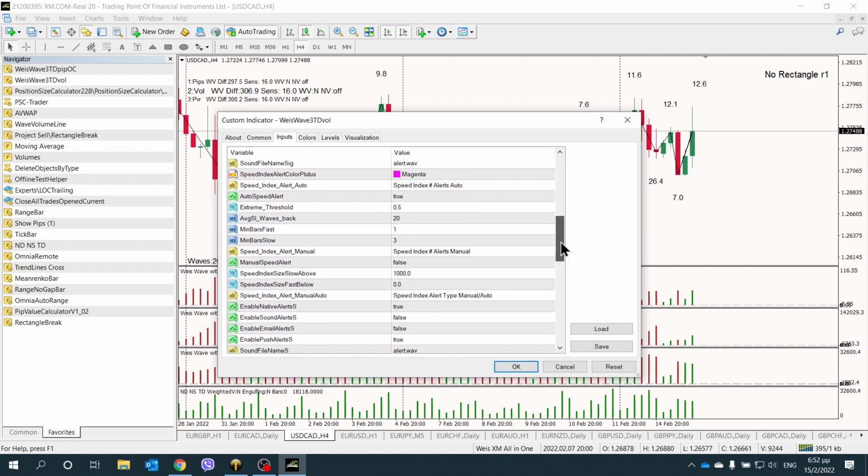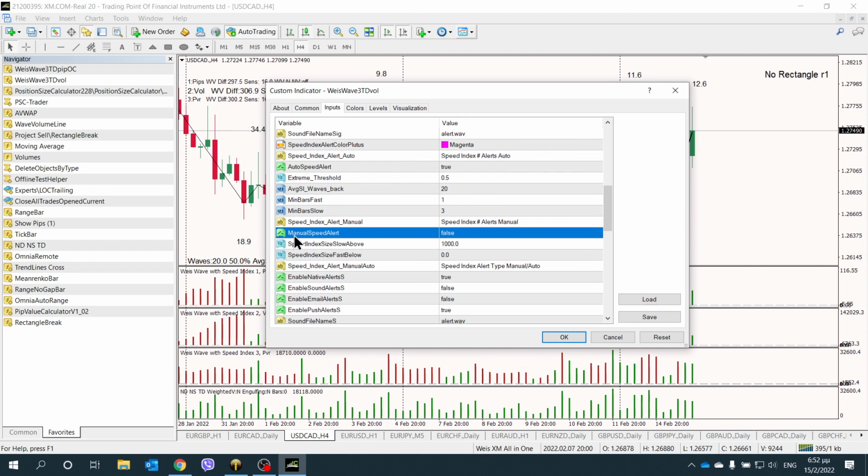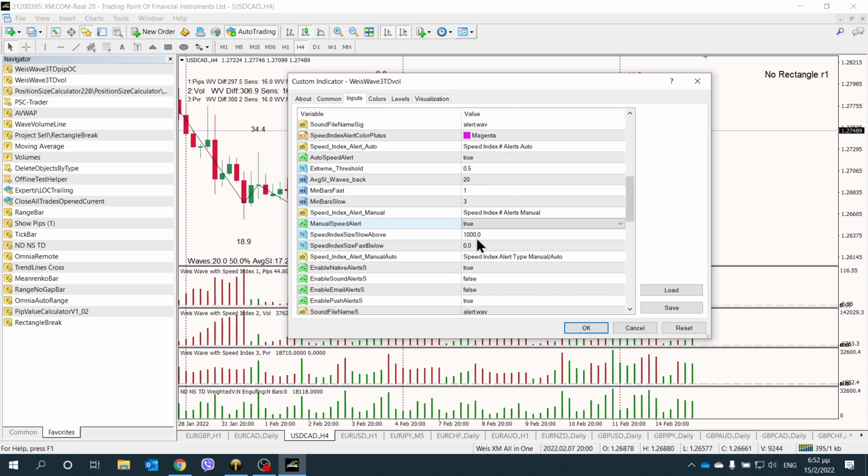If we set the manual speed index alert to true, we could tell the indicator that a slow speed index is anything above 30, for example, and a fast speed index is everything below 6.